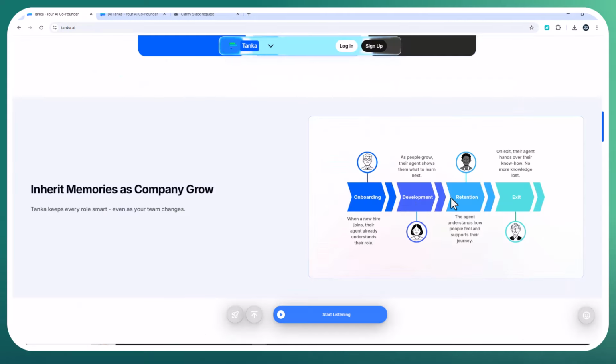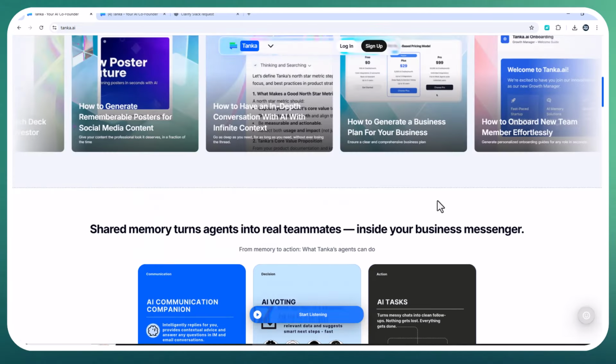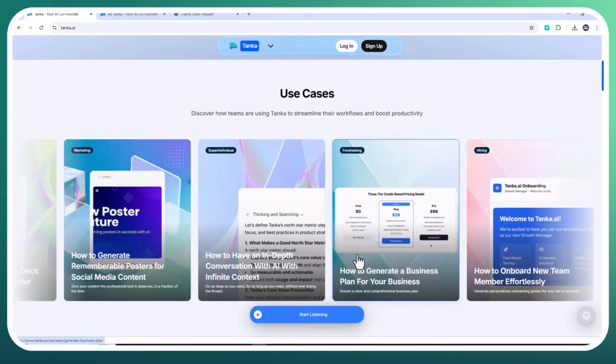Step 5, scale. Tanka's vertical agents all share the same unified memory. The Fundraising Agent builds investor decks and can even submit directly to Tanka's verified investor network. The GTM agent creates go-to-market plans. The Hiring Agent handles onboarding using your company's real history and culture. The Product Agent connects tickets, feedback, and roadmap decisions into actionable outputs. No silos, no lost context. Just one living company brain that powers every workflow.